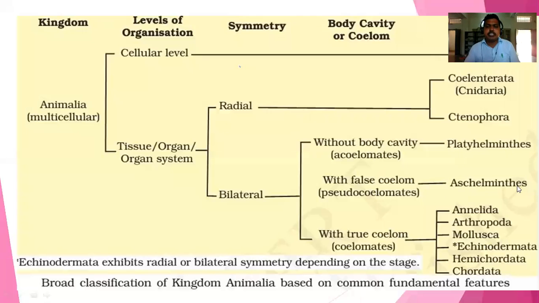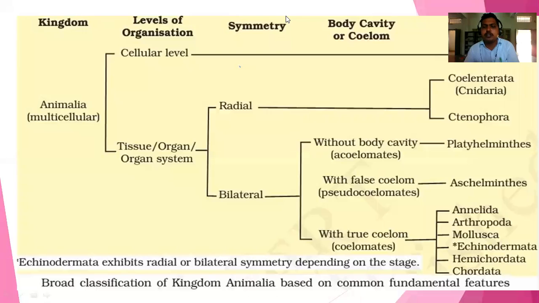The false coelom is in Aschelminthes, that is called Nematoda or Nemathelminthes. Okay? And true coelom, that is called eucoelom.